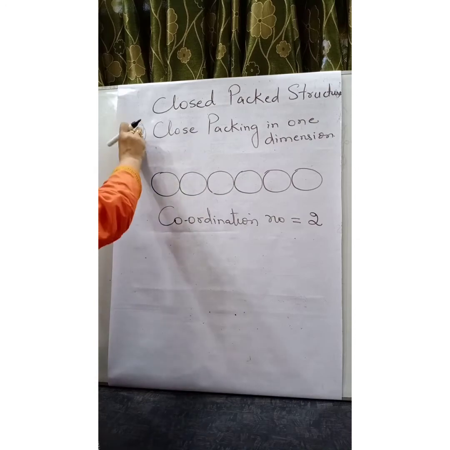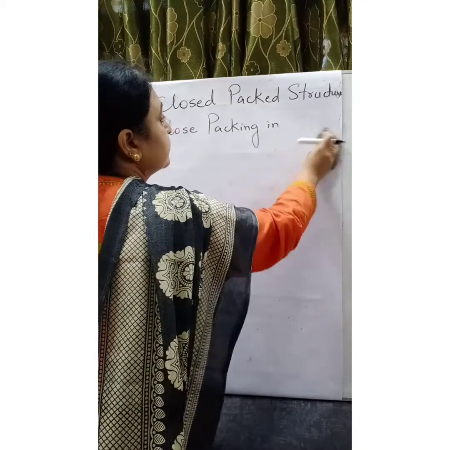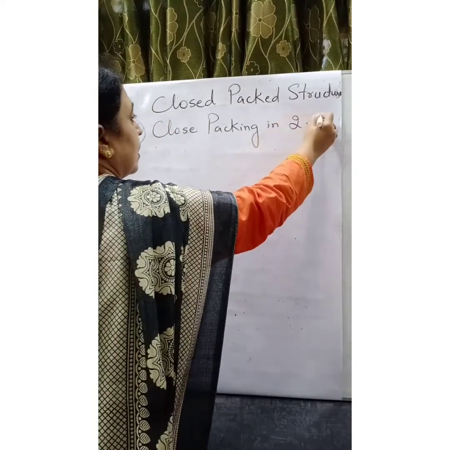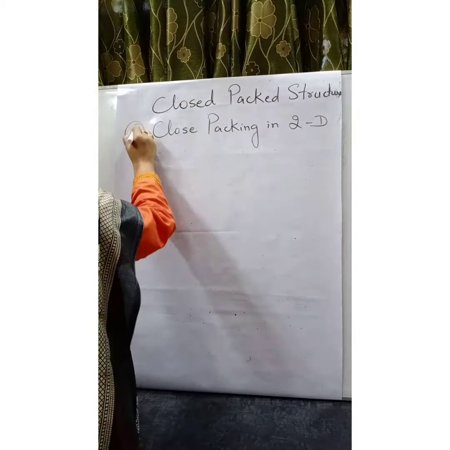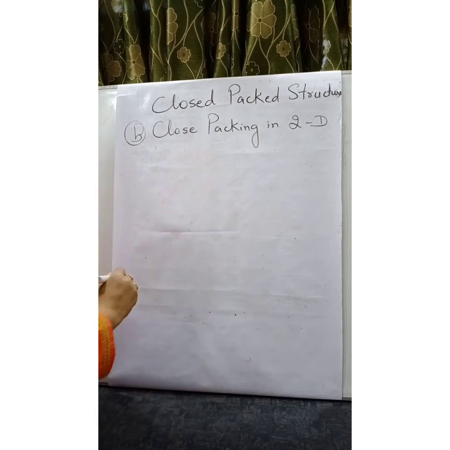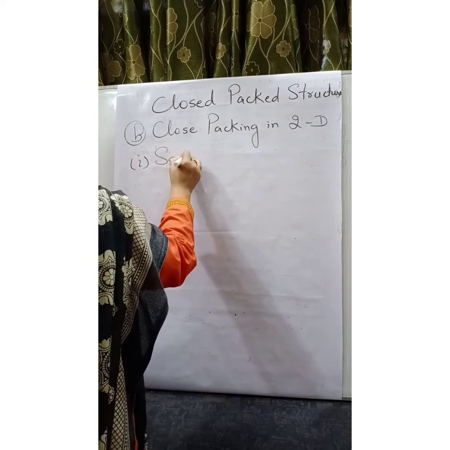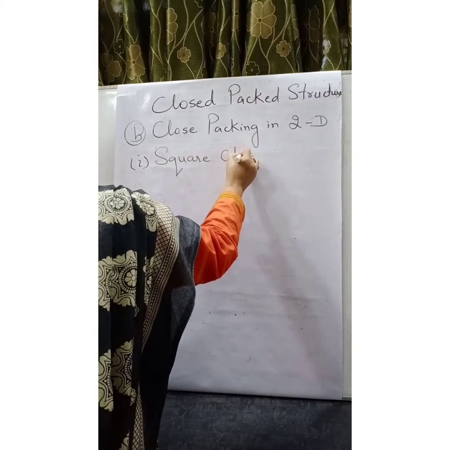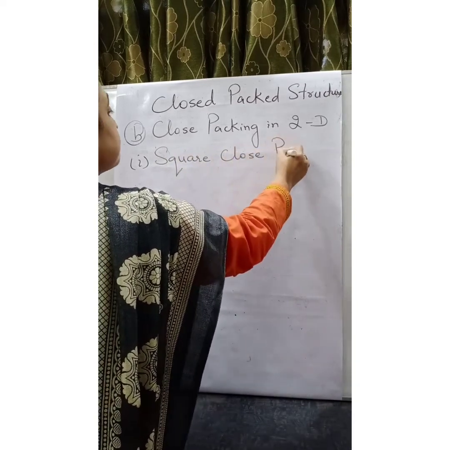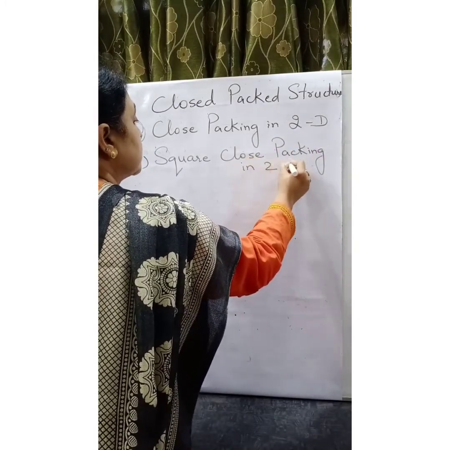Now let us understand close packing in two dimension. In two dimension, the arrangement of close packed spheres can be explained in two different ways. First one, square close packing in two dimension.